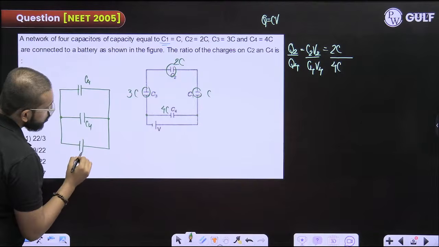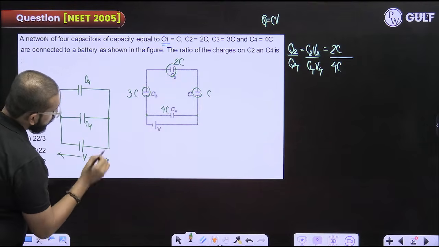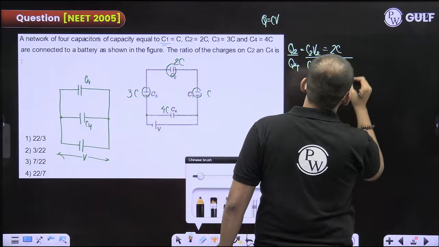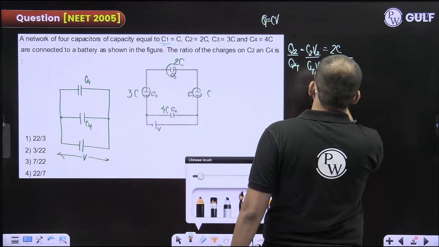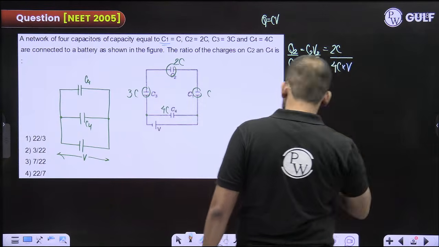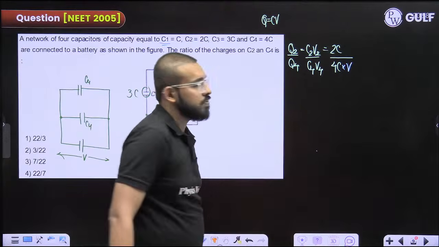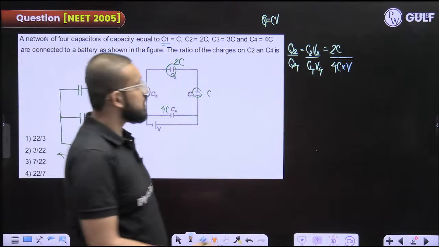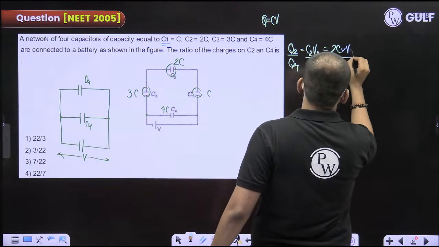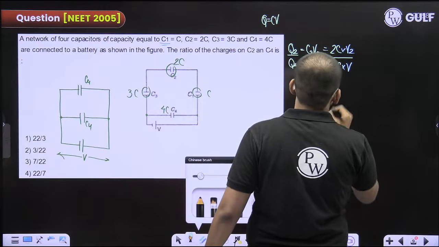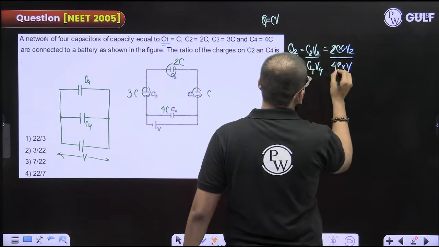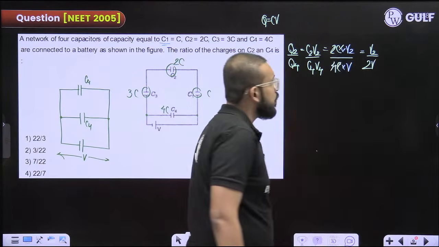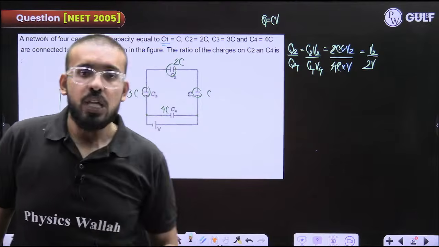But one thing is for sure: suppose it is V volt here, so across C4 also it will be V volt. Let me write it as V volt. Now you just have to find how much is the potential difference across this. Let me just write it as V2 as of now. C gets cancelled out, this gets cancelled out with 2. V2 upon 2V. Now what will be the value of V2? That we need to find out.